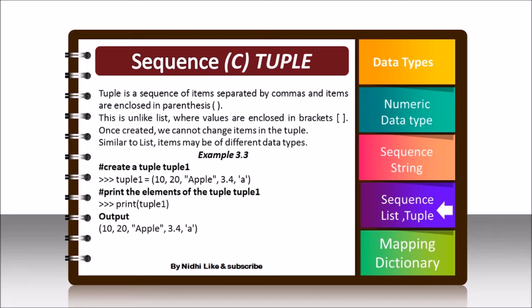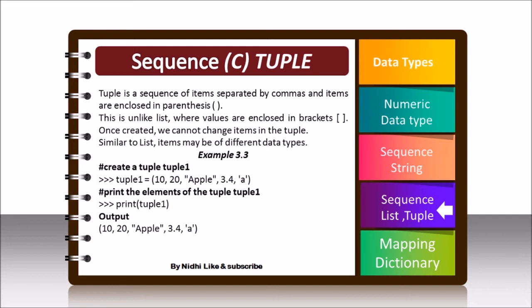Once created, we cannot change items in the tuple. In tuple we cannot change the item, but in list we can change the item. Similar to list, items may be of different data types. The different types of data we can store in both, but once created, we cannot change the items that we have given in a tuple. So this is the difference between list and tuple.